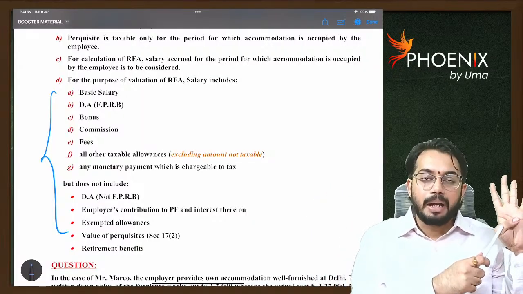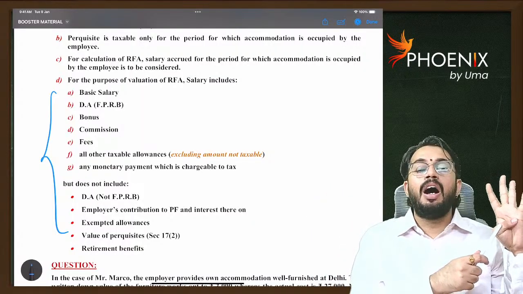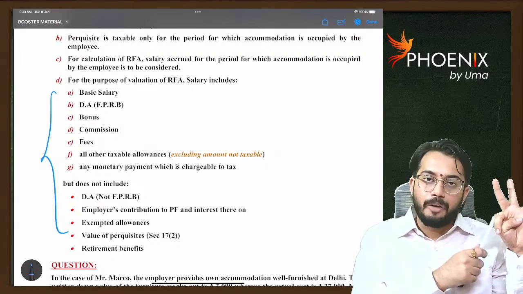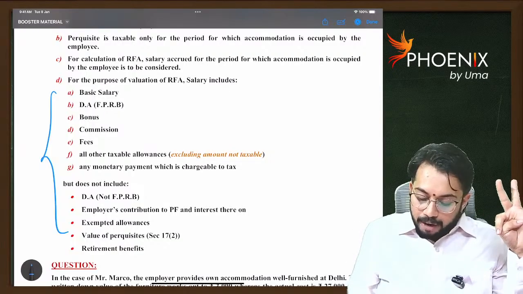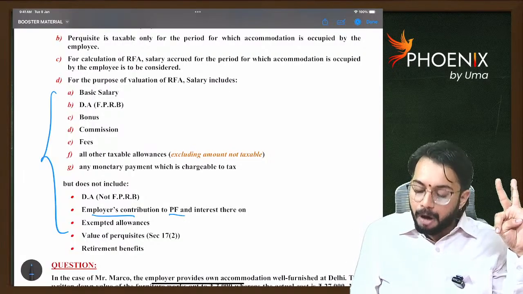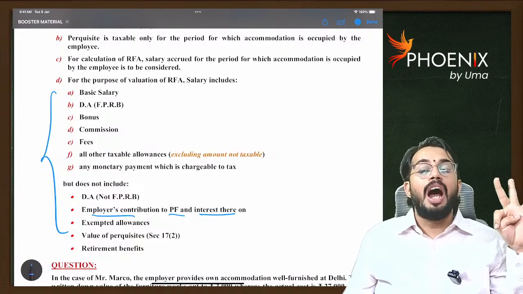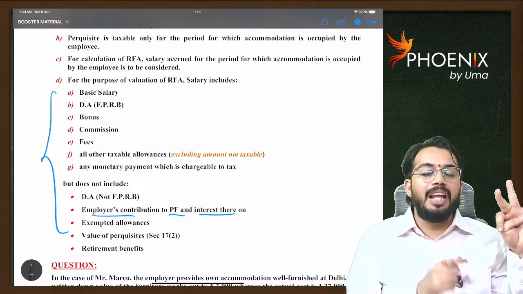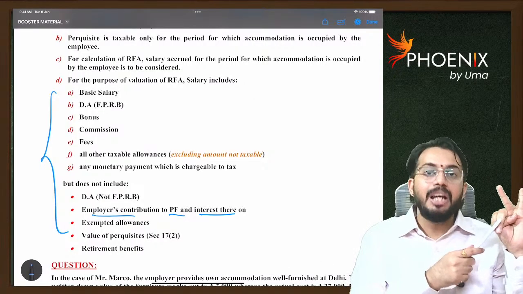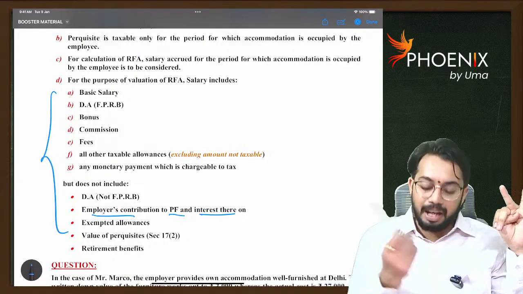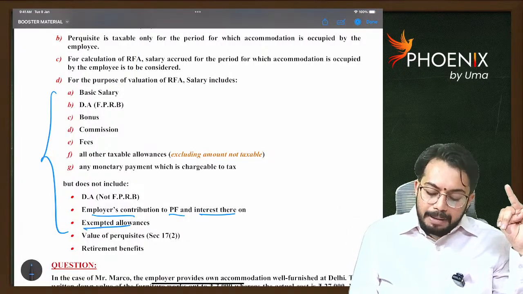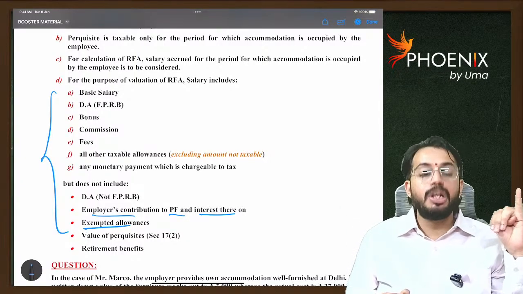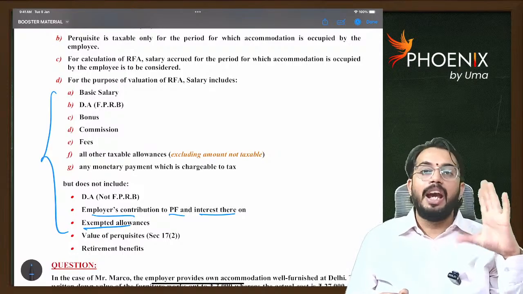DA not forming part of retirement benefits, employer contribution to provident fund and interest on provident fund, and whatever perquisites are there. Next, exempted allowances you need to exclude, and retirement benefits are to be excluded.